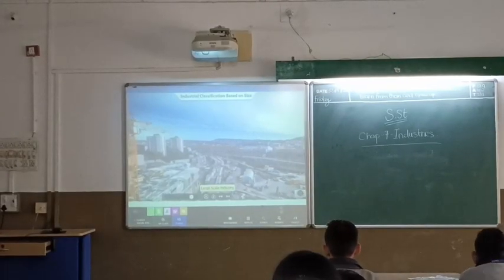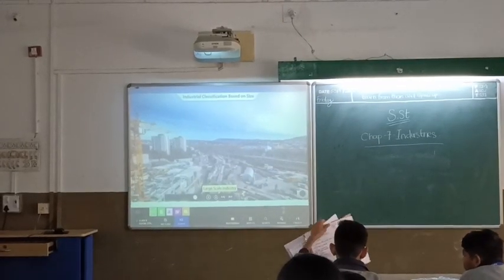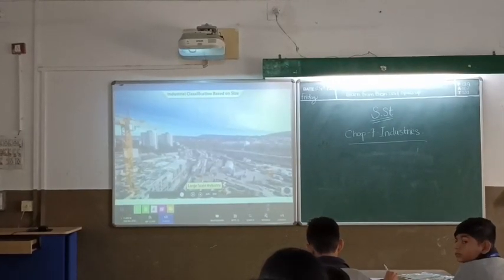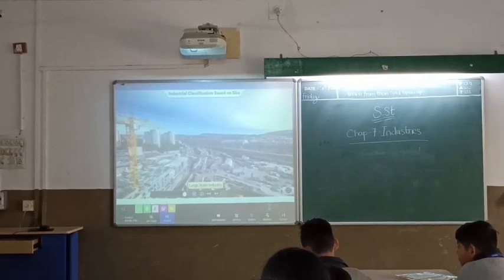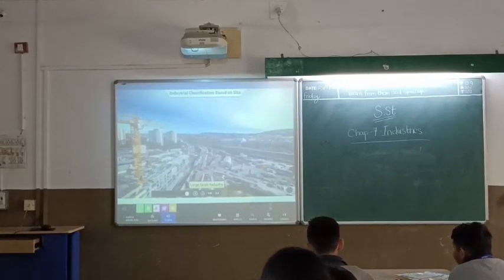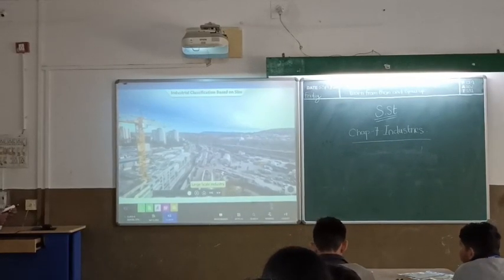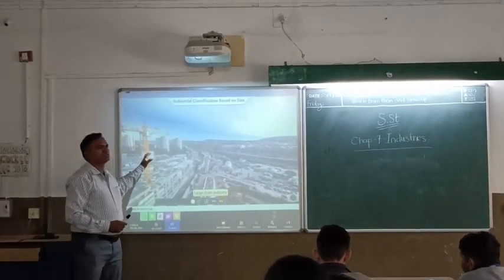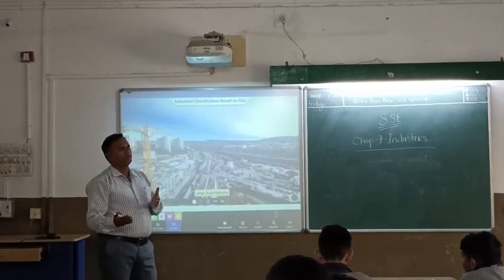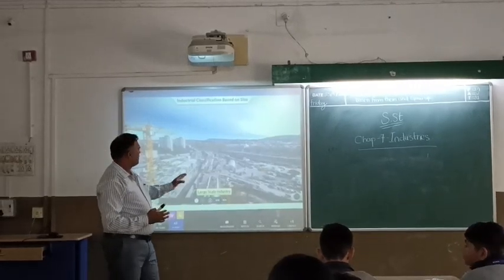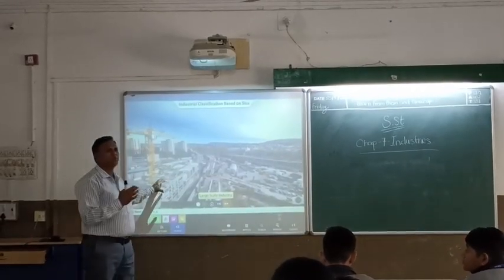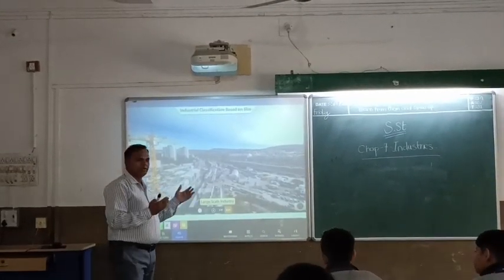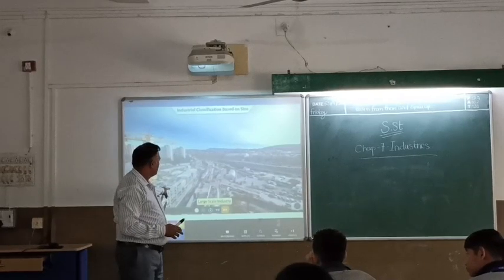Large-scale industries produce large volumes of products. Investment of capital is higher, and the technology used is superior in large-scale industries. Production of automobiles and heavy machinery are large-scale industries. For example, small-scale industries are like handlooms, which are made by hand, but in large-scale industries, what happens? Big machines are used there.